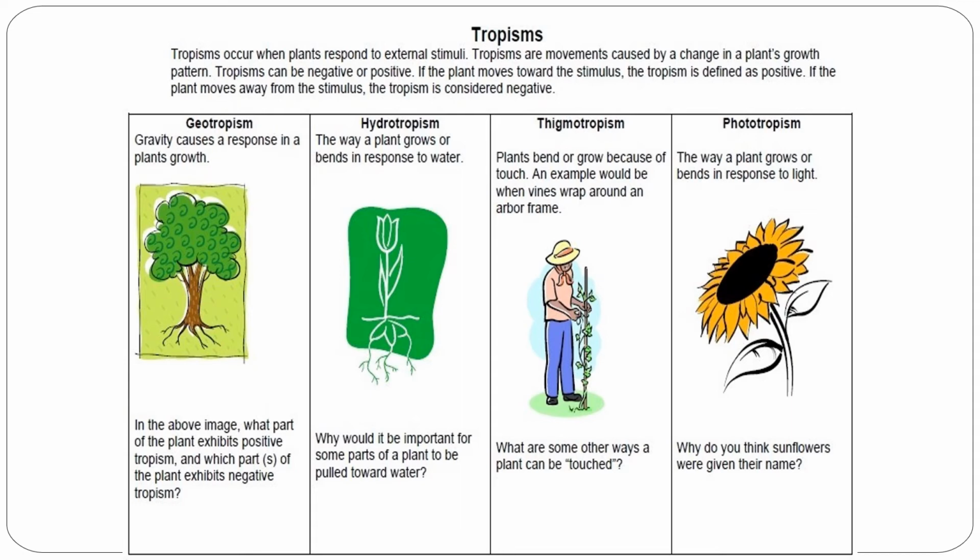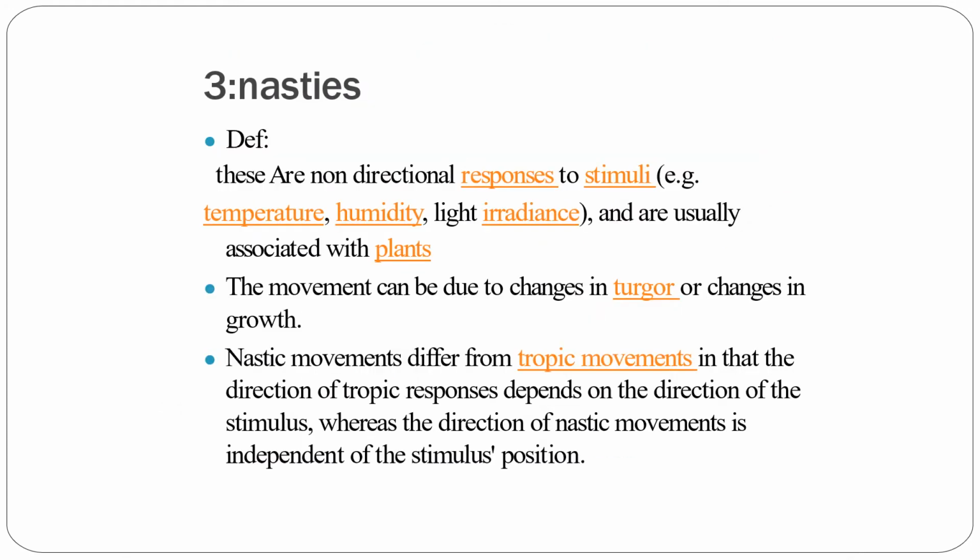Then hydrotropism, the way a plant grows or bends in response to water. Then thigmotropism, plants bend or grow because of touch. An example would be when vines wrap around an arbor frame. You see, thigmotropism is shown here. Then there is phototropism, that is the example of a sunflower, the way a plant grows or bends in response to light.